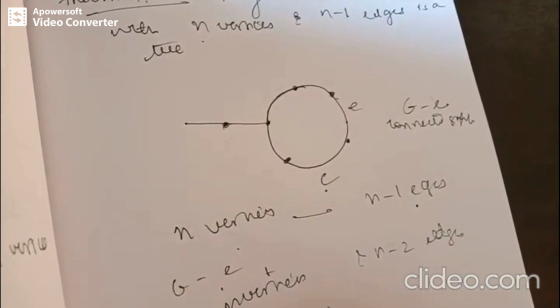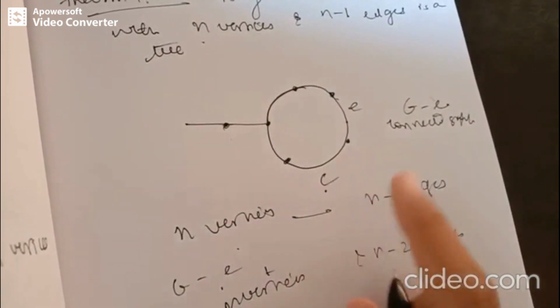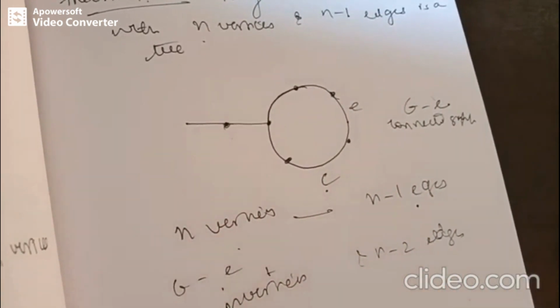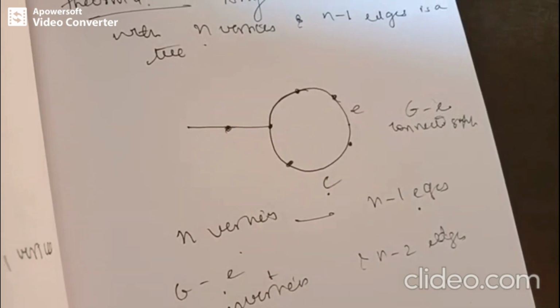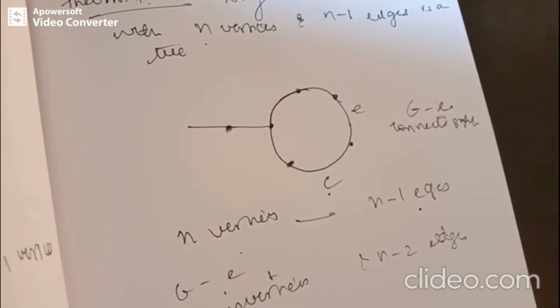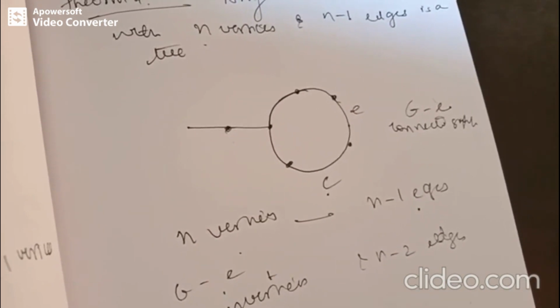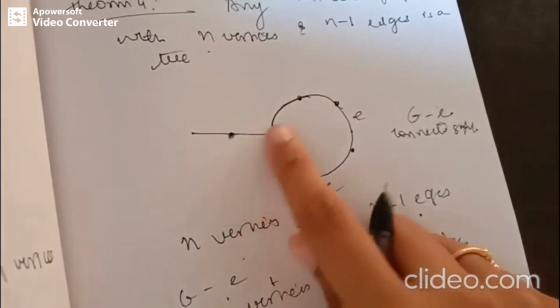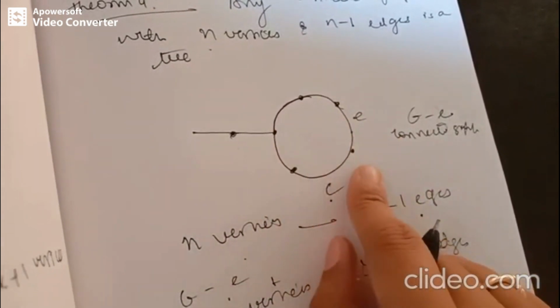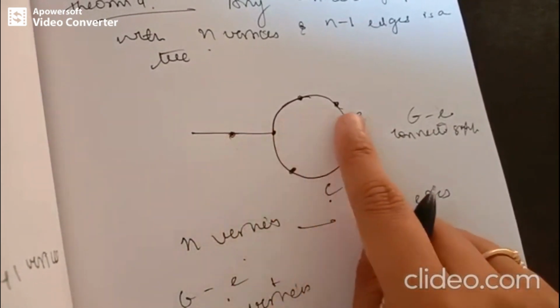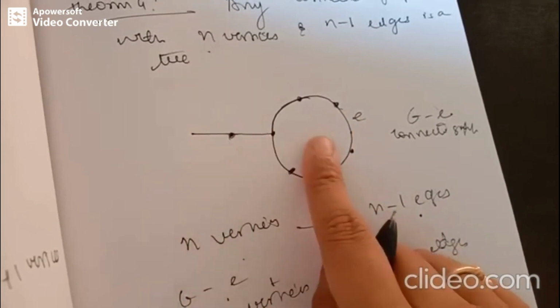That means G must not have a cycle. So if we are taking the opposite, that is taking a cycle, and on the removal of the edge we are getting n vertices here, and how many edges?